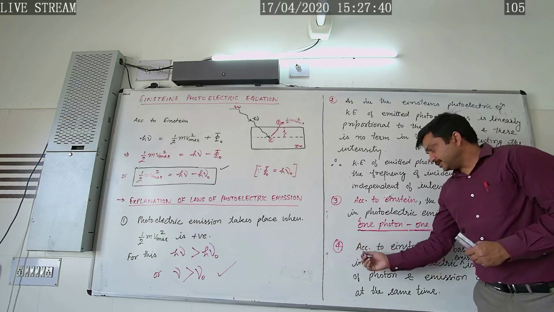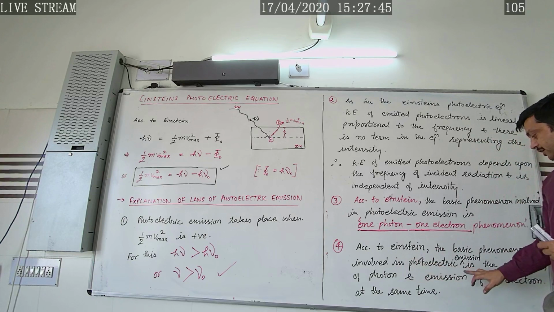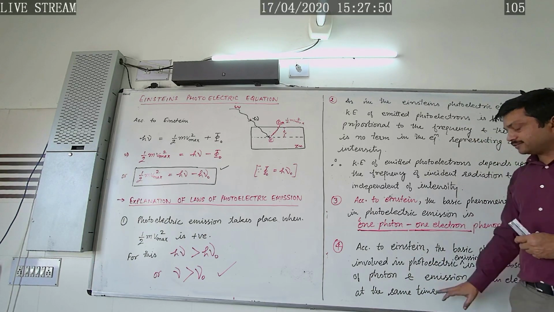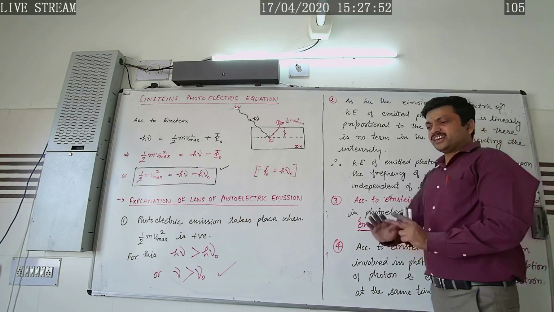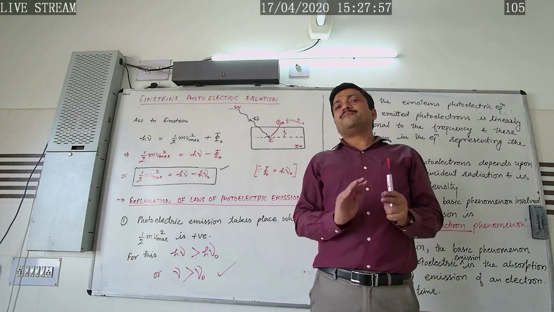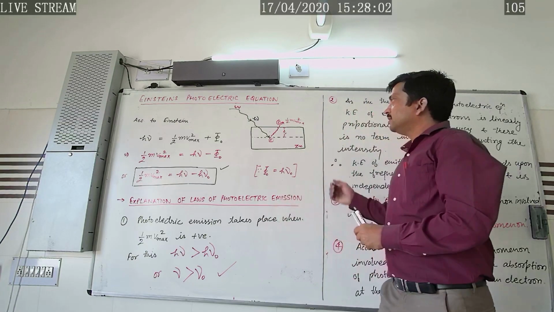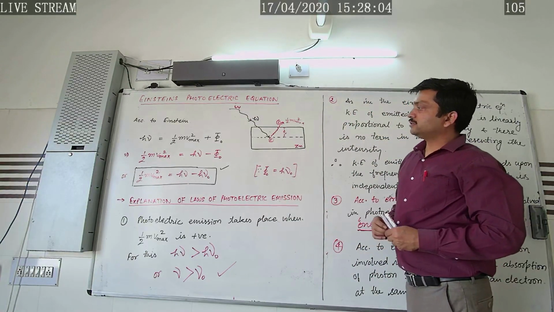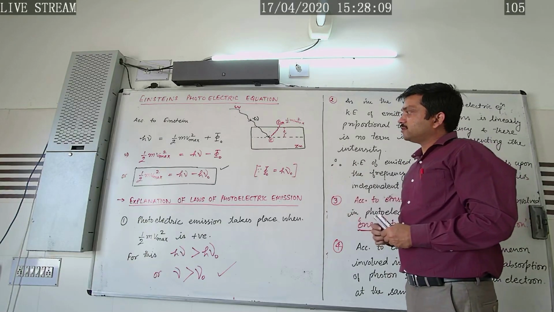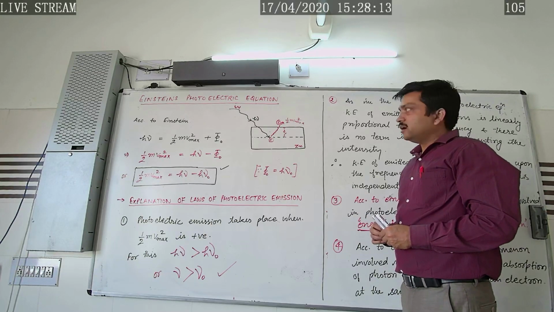In the fourth point, he says that according to Einstein, the basic phenomena involved in the photoelectric emission is the absorption of a photon and emission of an electron at the same time. That is, it verifies the law of photoelectric emission, which says that photoelectric emission is an instantaneous process. So in this way, the Einstein photoelectric equation was introduced, and the laws of photoelectric emission were explained on the basis of it. So it verifies the particle nature of the radiation.